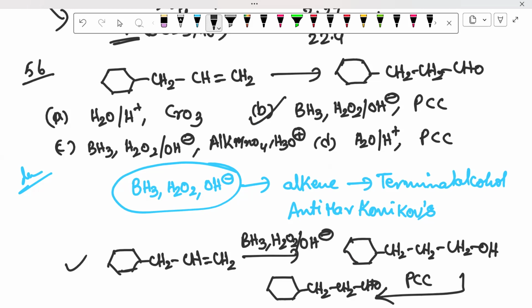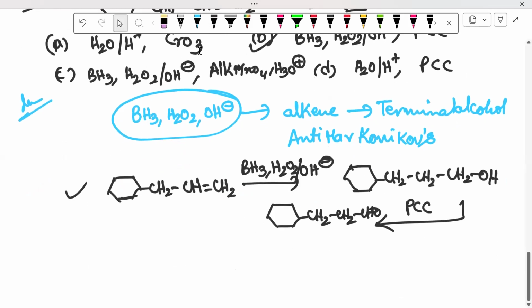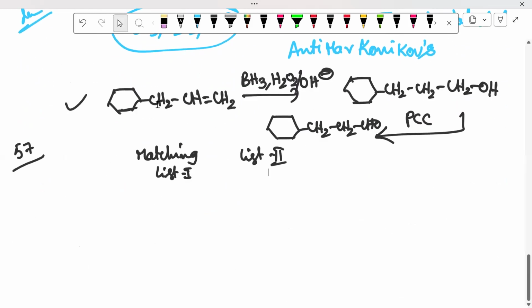So this is the question they ask from the alcohols. Next, we go for the 57th question. Here also they ask a matching question, the second type of matching question, with list 1 as well as list 2. It is an easy question from thermodynamics.